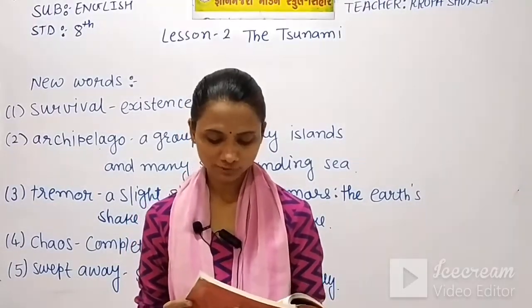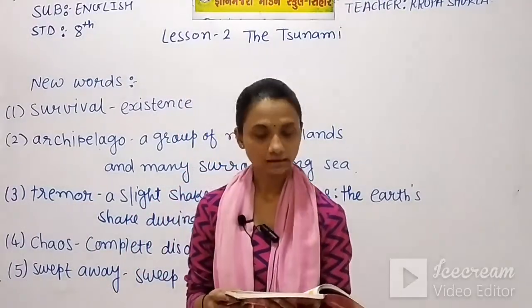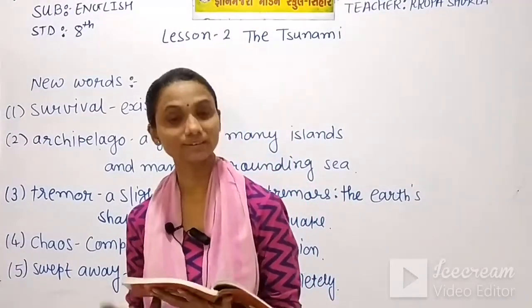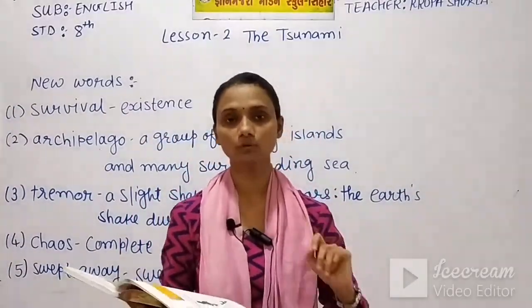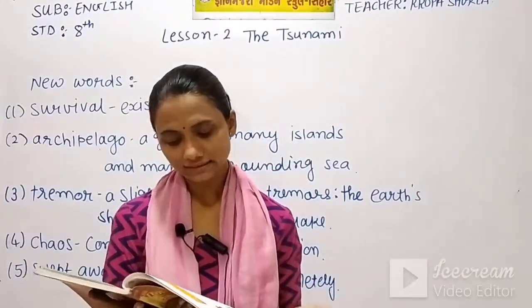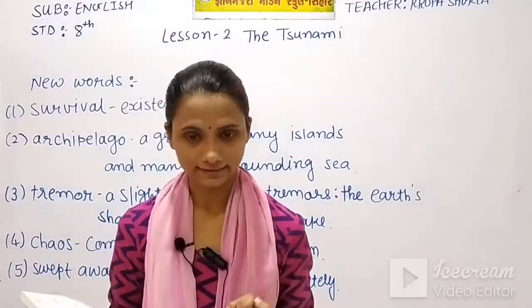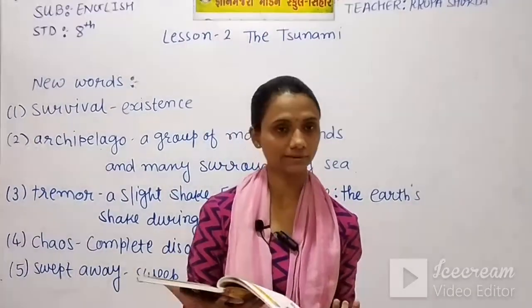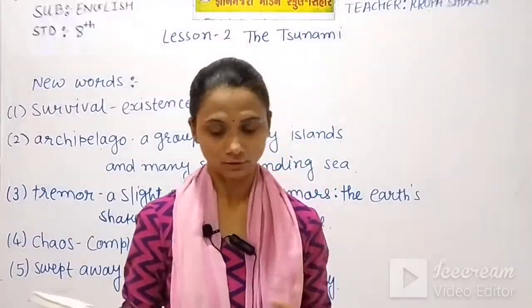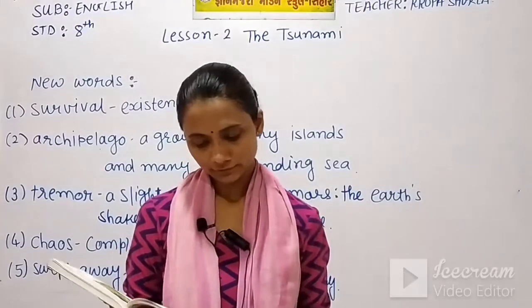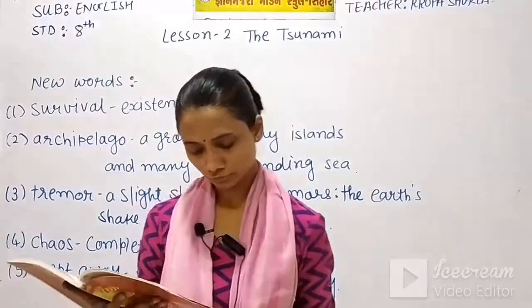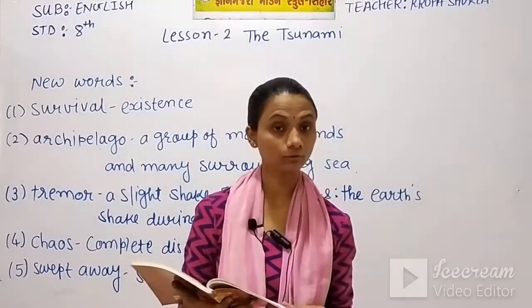was the manager of cooperative society in Kutchal. See, this is a new word for you, Ignatius, but Ignatius is the name of a person here, and Kutchal is the name of an island. You will get this information from page number 24, where the map is given. Look at that map, number 1, Kutchal is an island.